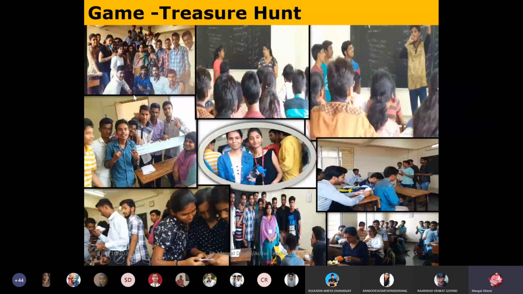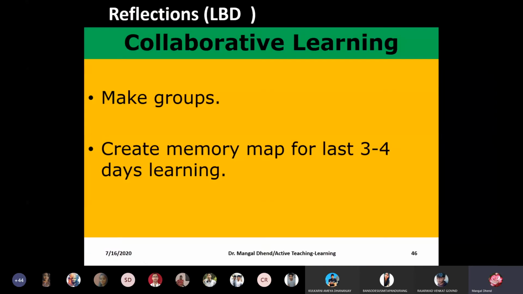Then a treasure hunt. In the treasure hunt, the students were asked to bring some materials, and the groups ran around the lab finding the things. Not direct materials; the characteristics were given, resistance and conductance characteristics, and students brought materials with that conductivity. See the joy in the groups, and then we declared the winner group also. So that way it can be done.